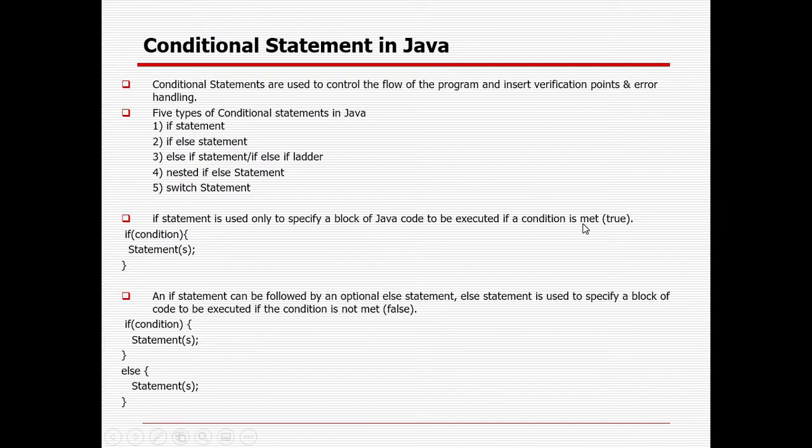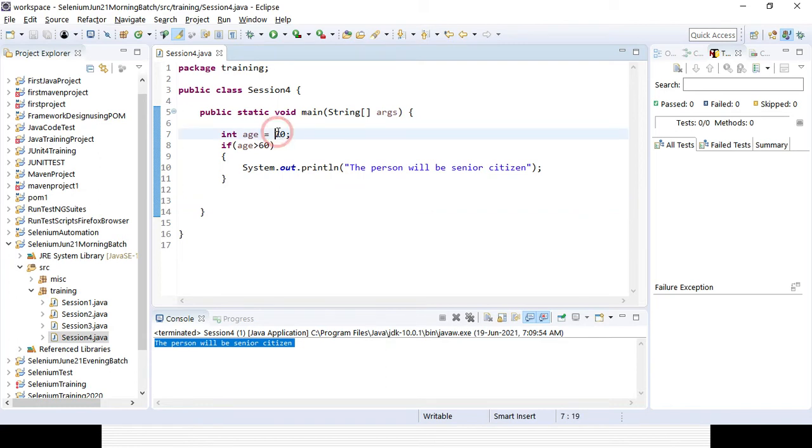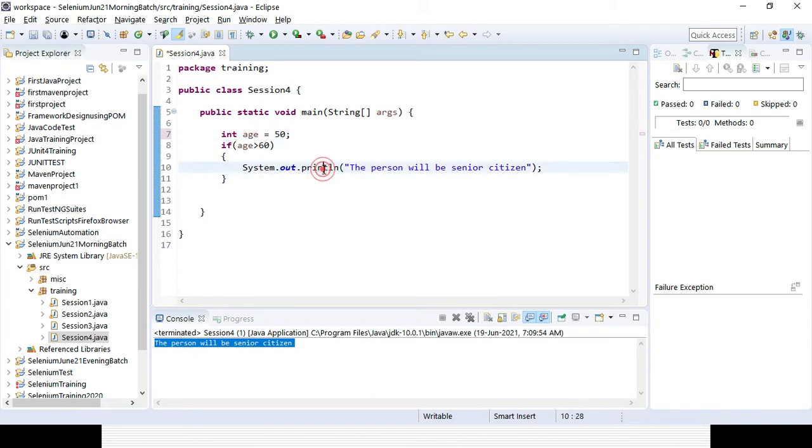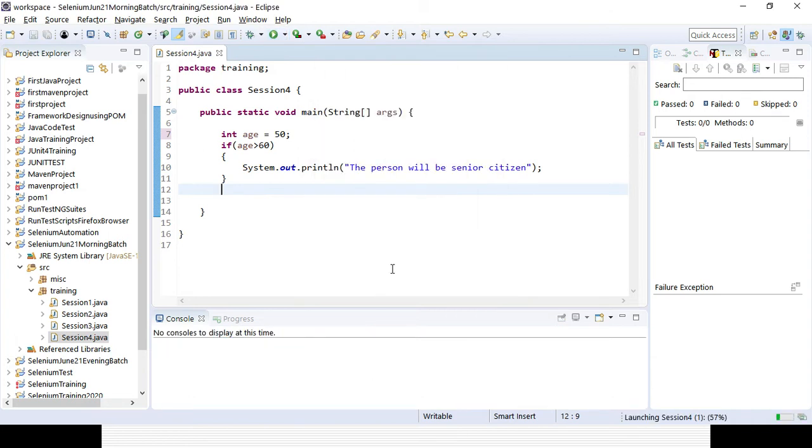But if the condition is not met or false, are we able to handle this with only the if statement? Let's see. No, it will not be able to handle. Suppose I want to give the age as 50. Definitely the condition is not getting matched here, so it will not give any output, because I did not mention anything in the else part. It will give me a blank result. So that is the drawback of the if statement.